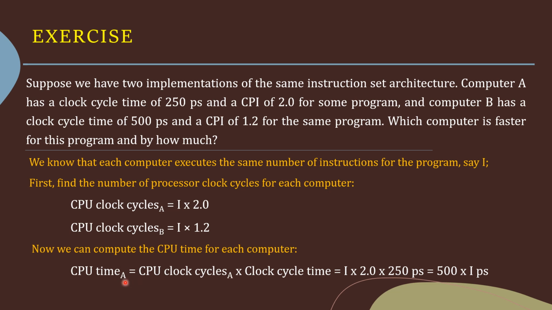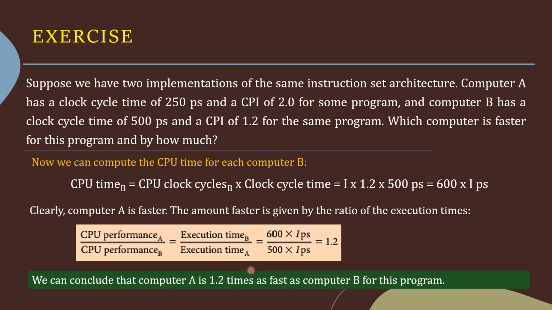CPU time for the computer A is equal to CPU clock cycles of A into clock cycle time. Okay, CPU clock cycles of A is equal to I into 2.0. Clock cycle time for A is equal to 250 picoseconds. So I into 2.0 into 250 picoseconds, which is equal to 500 into I picoseconds. Similarly, CPU time for B is equal to CPU clock cycles of B into clock cycle time, which is equal to I into 1.2 into 500 picoseconds, which is equal to 600 into I picoseconds.